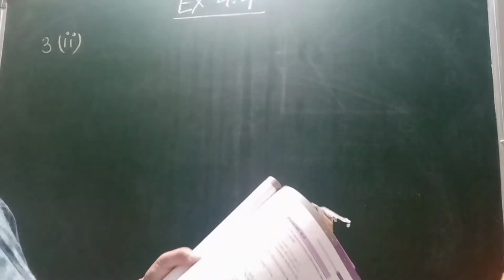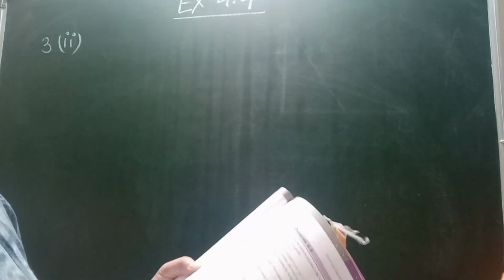Hello students, today we will solve question number 2 of question number 3, which is given on page number 91. Solve the following. Lakshmi's father is 49 years old. He is 4 years older than 3 times Lakshmi's age. What is Lakshmi's age? So students, here the relationship between the father's age and Lakshmi's age is given.